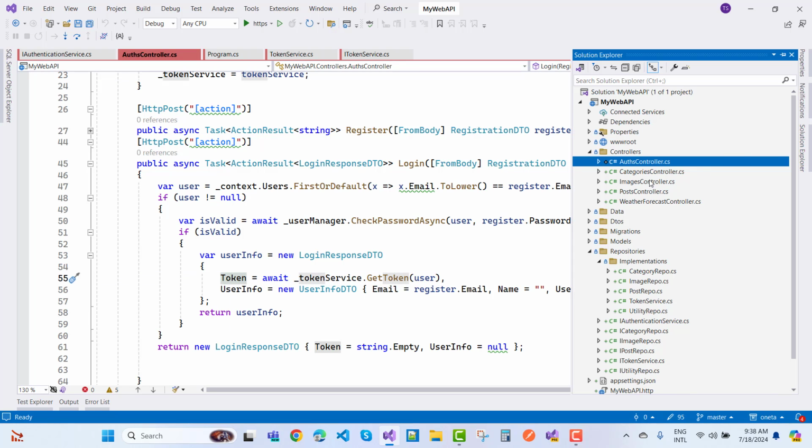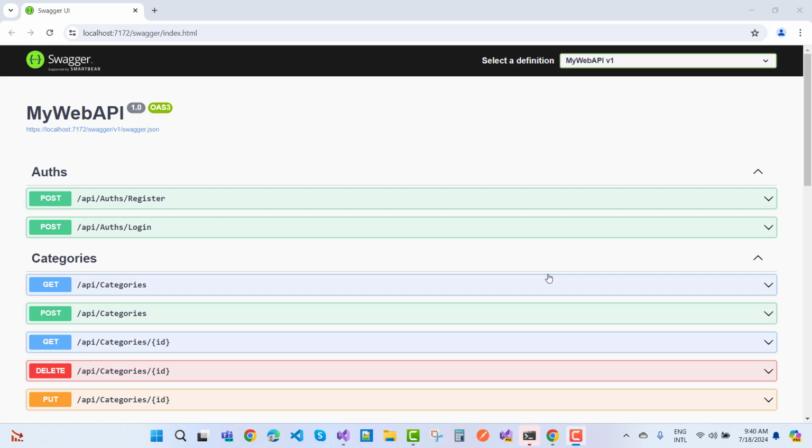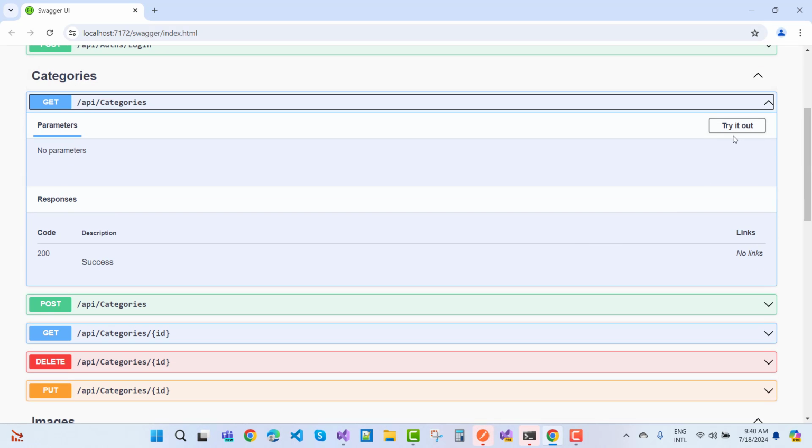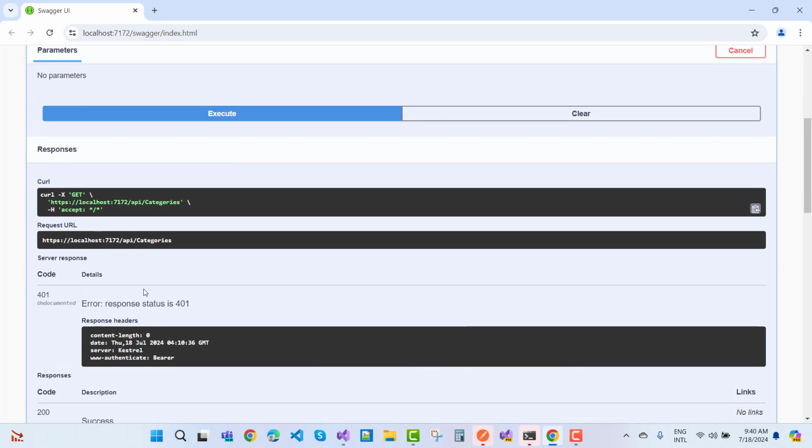After receiving the token, you can access the authorized categories, authorized controllers or action methods. So let's get started to check the authentication and authorization by using Postman. Okay, you can check it in Postman. So here we have Postman, and I want to check the API in Postman. First of all, I want to call API/categories, where we get unauthorized. Just try it out and execute. And 401, we just got unauthorized.